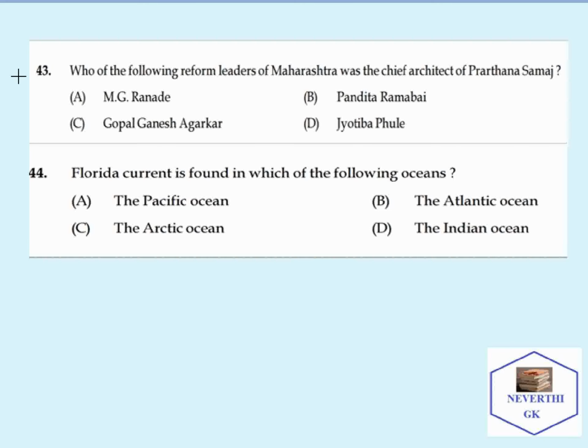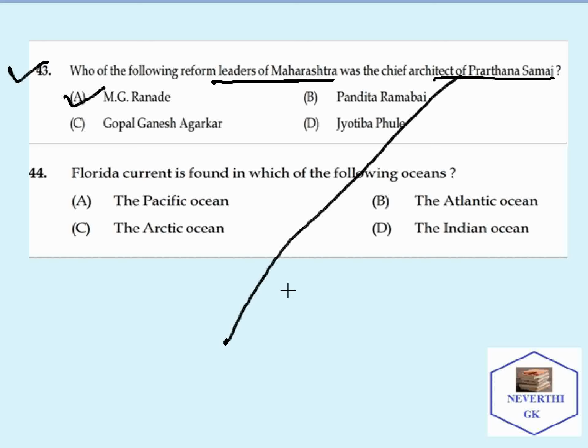Moving on to the next question. Which of the following reform leaders of Maharashtra was the chief architect of Prarthana Samaj? The correct answer is Mahadev Govinda Ranade. But as far as the Prarthana Samaj is concerned, it was founded by whom?